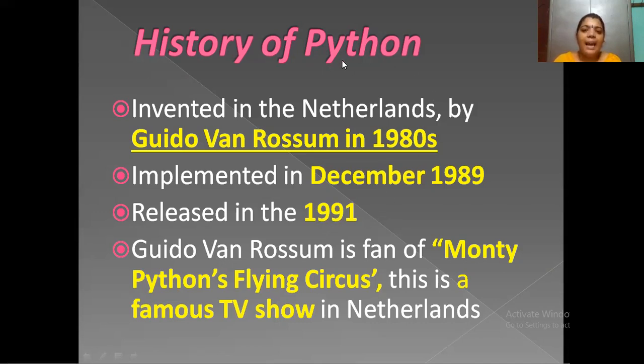How did the name Python come into existence? Guido van Rossum was a fan of Monty Python's Flying Circus, a famous TV comedy show. He was always watching that channel, so he got the idea to name the new programming language Python.